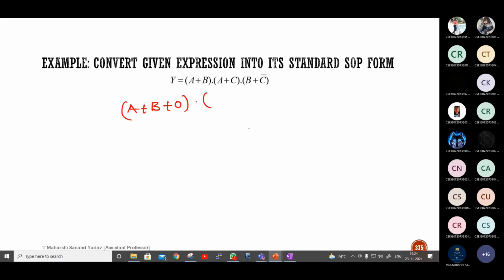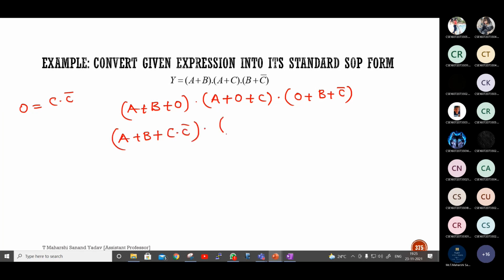Tell me next. Here this can be written as A plus 0 plus C. Next one will be 0 plus B plus C bar. Next, this is A plus B plus. How should I write 0? C dot C bar. Correct, C dot C bar. This is A dot A bar plus B plus C bar, and B dot B bar plus C.